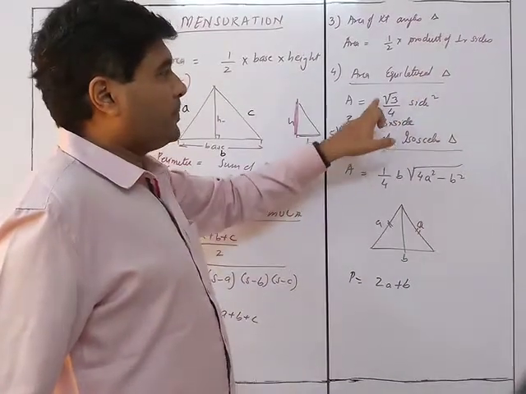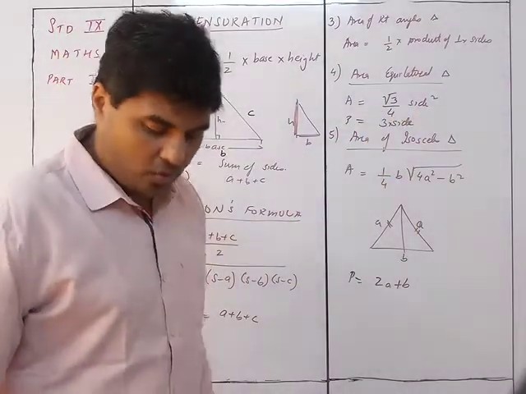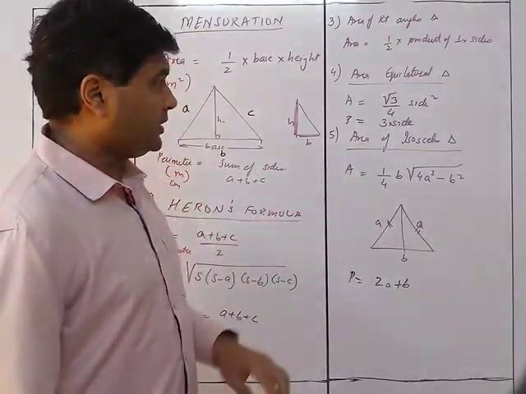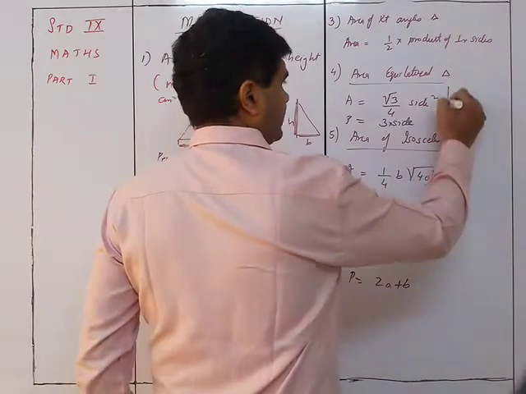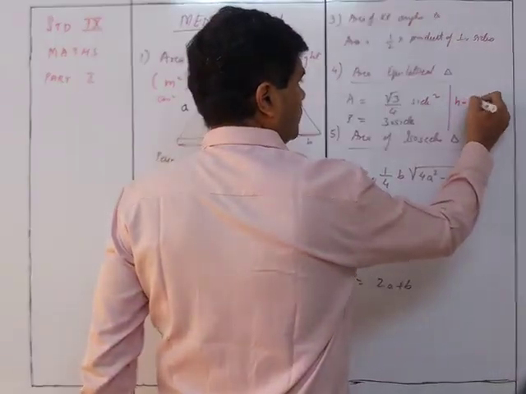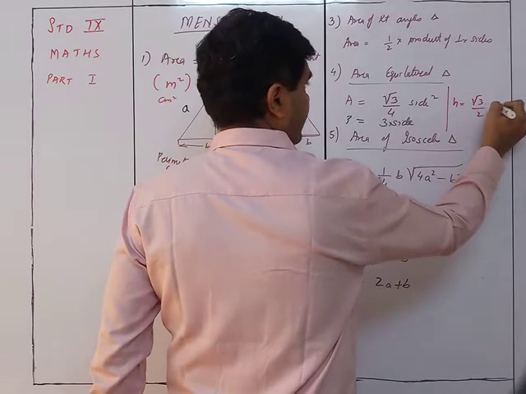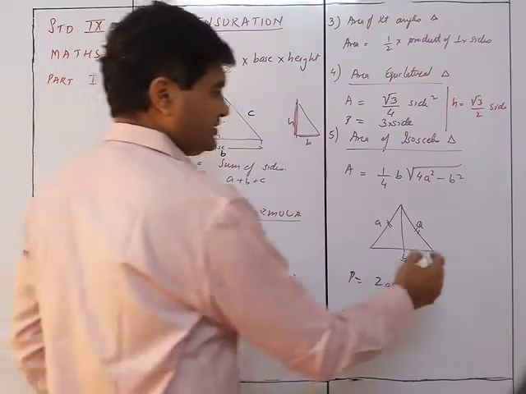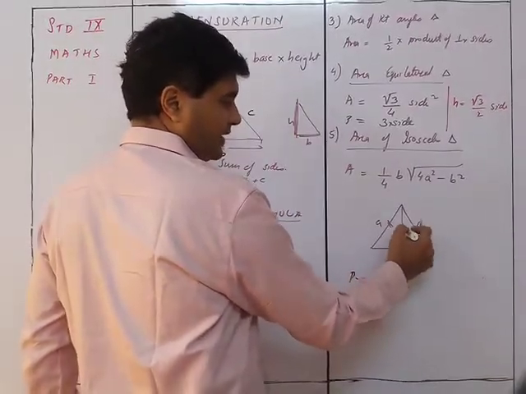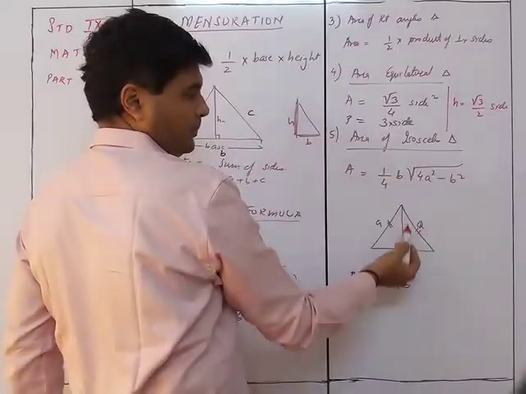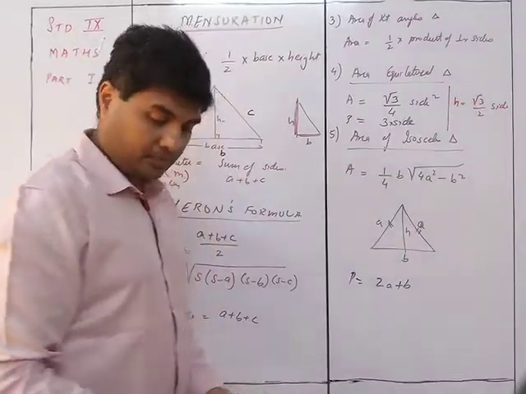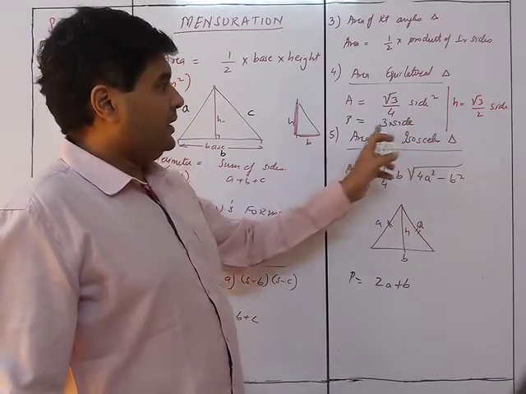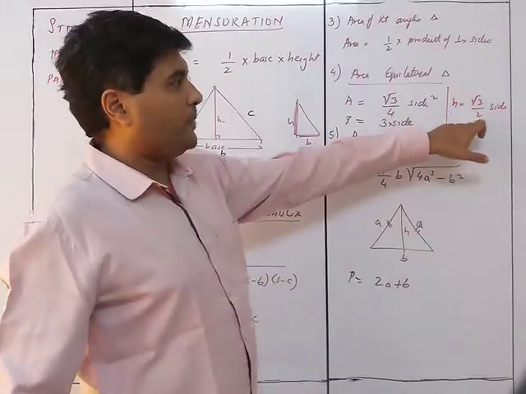Equilateral triangle is root 3 upon 4 side square. Now over here, you can also find out the height. So I'll put one more thing. The height of the triangle will be equal to root 3 upon 2 into side. So if this is an equilateral triangle and I want to find out this height, it will be root 3 upon 2 into side. So area is root 3 upon 4 side square, perimeter is 3 into side, height is root 3 upon 2 into side.